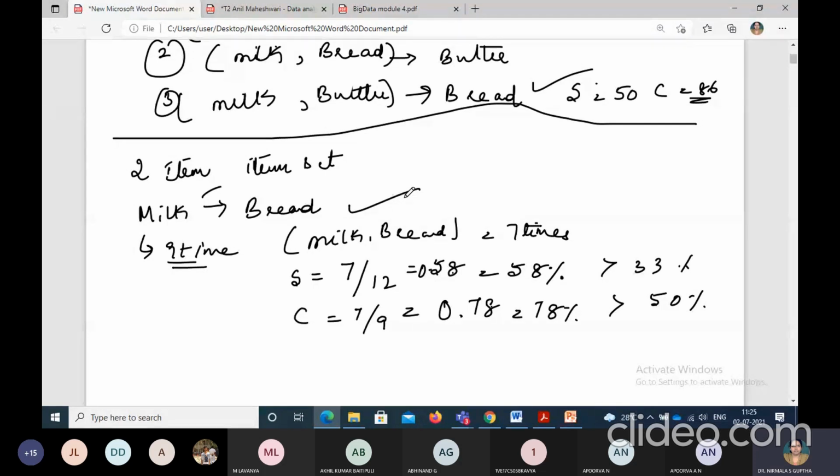So many such rules could be derived if required. Not all the association rules are very much interesting in solving the analytical problems. The client may be interested in only the first top few association rules, what they find important and easy to implement. So the number of association rules normally depends on the business. Please understand this. Why, ma'am, we get a lot of combinations, where even the requirement satisfies that support is greater than 33% and confidence is greater than 50%? You may question me like that.